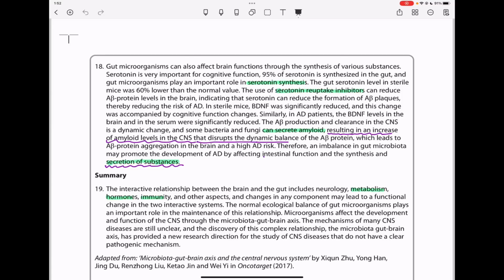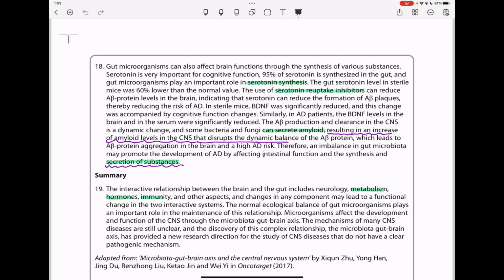The use of serotonin reuptake inhibitor can reduce the beta protein levels in the brain, indicating that serotonin can reduce the formation of A-beta plaques, thereby reducing the risk of AD. In sterile mice, BDNF was significantly reduced, and this change was accompanied by cognitive function changes. Similarly, in AD patients, the BDNF levels in the brain and in serum were significantly reduced.